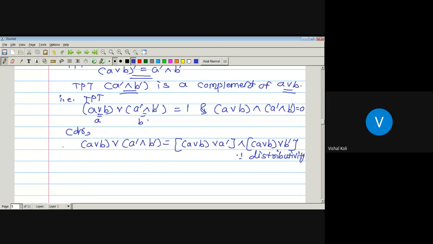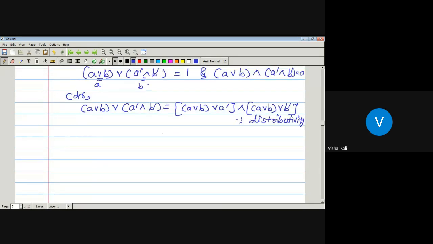Now, as we know that it is a lattice, it must hold the associative law. Then A join B join A dash can be written as (A join A dash) join B, meet, and again here it holds the associative property, A join (B join B dash), which is by associativity.